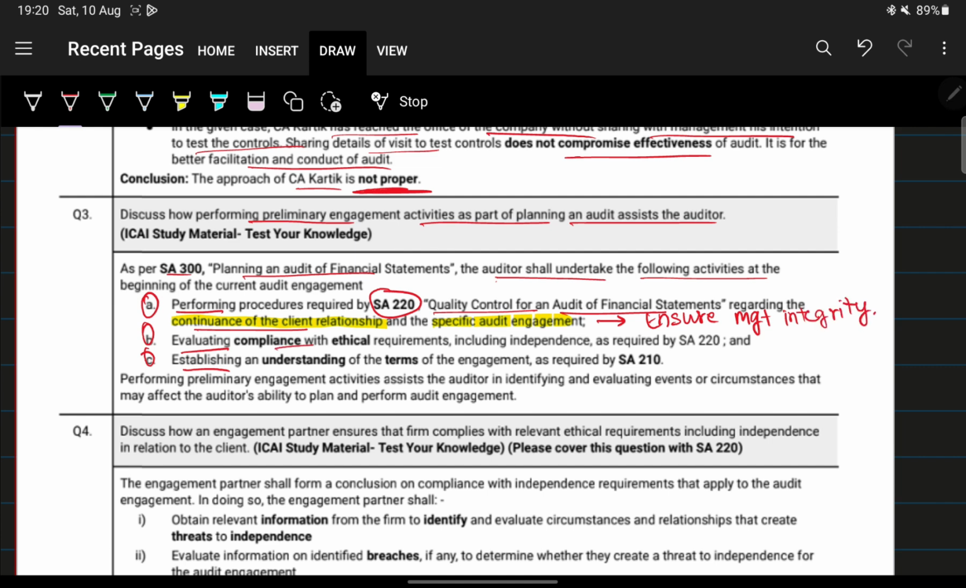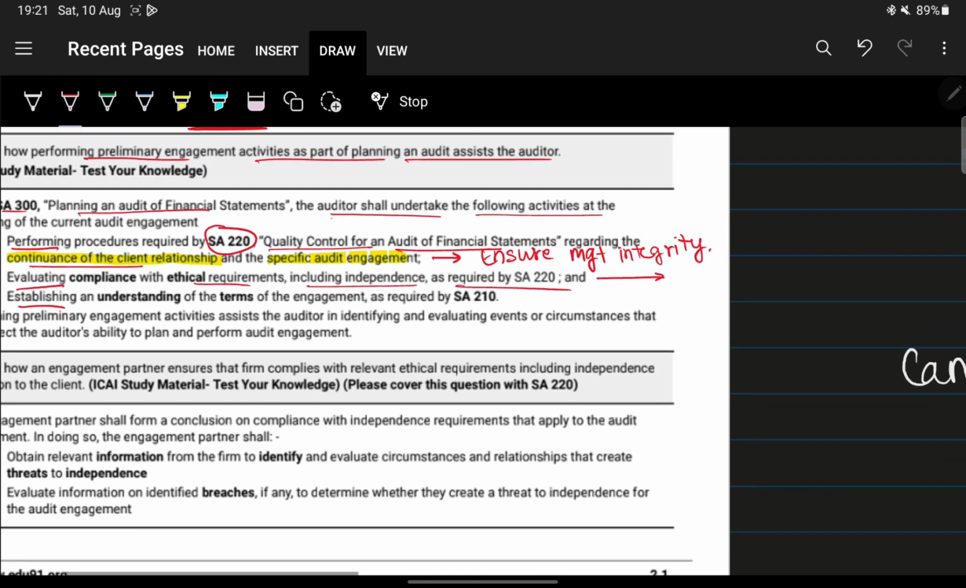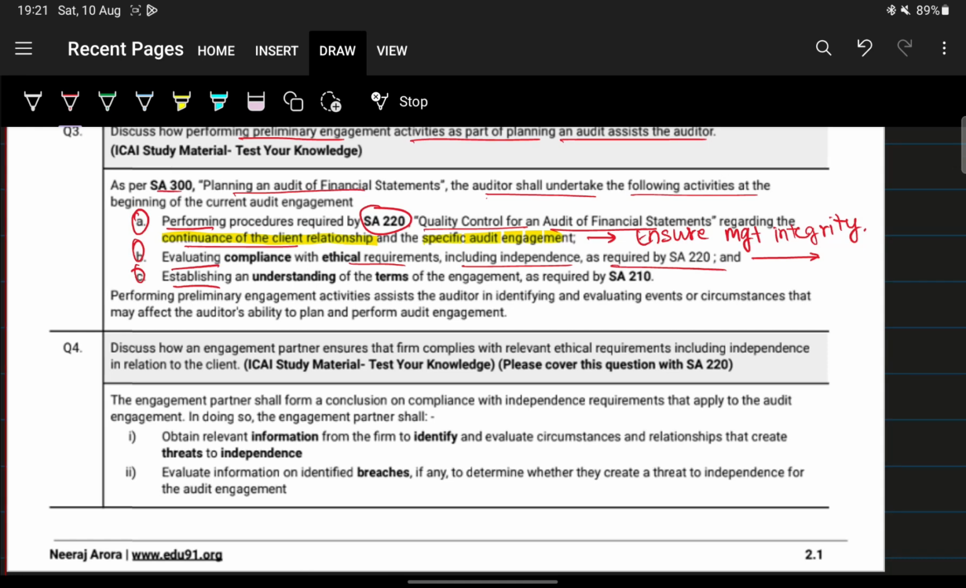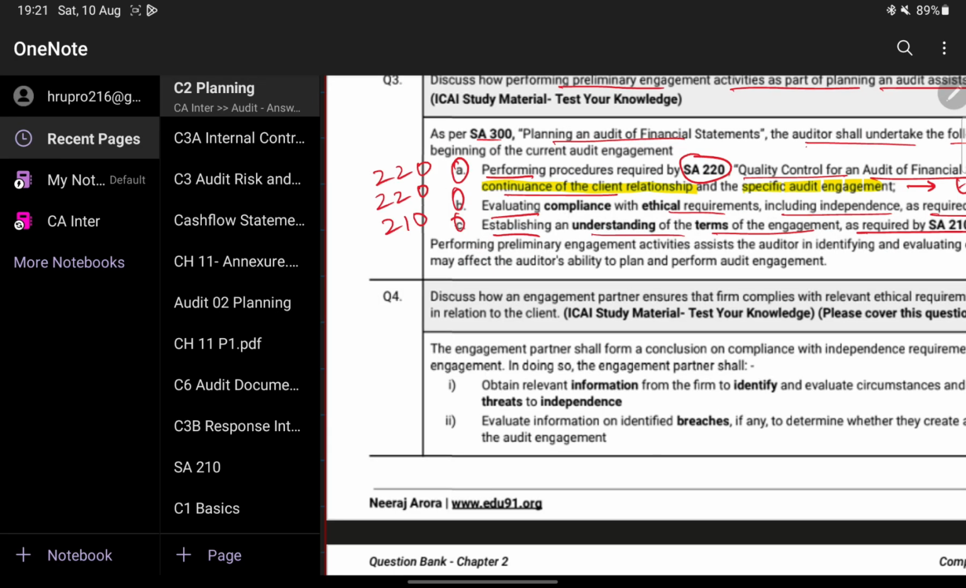Next, evaluating compliance with ethical requirements including independence as required by SA 220. This is to ensure that the auditor and the engagement team have the necessary independence and integrity to perform the audit. Next, establishing an understanding of the terms of audit engagement as required by SA 210. So basically, two points relate to SA 220 and this one relates to SA 210. I'll just take you to that part first.